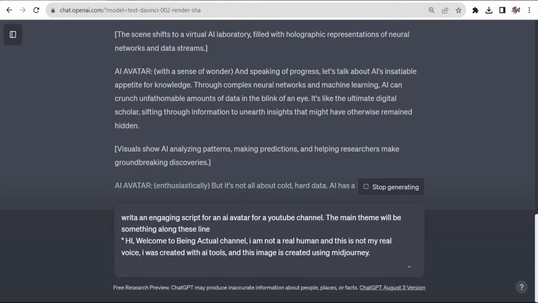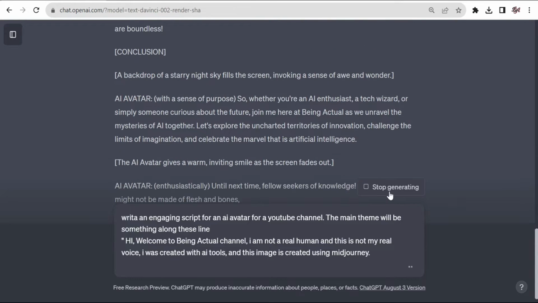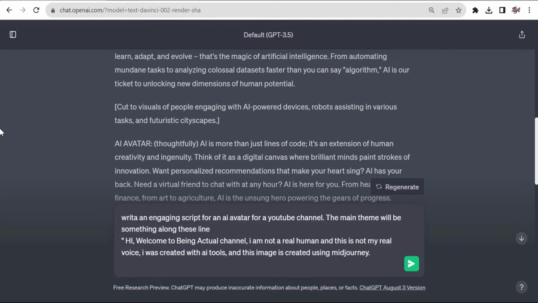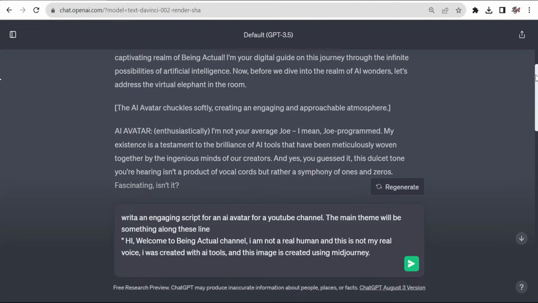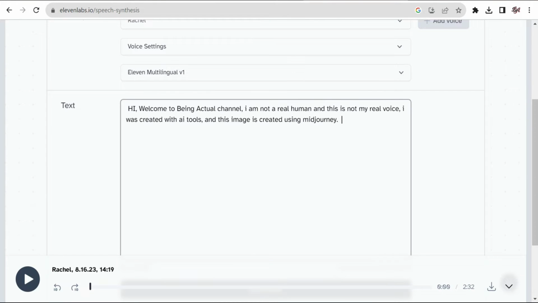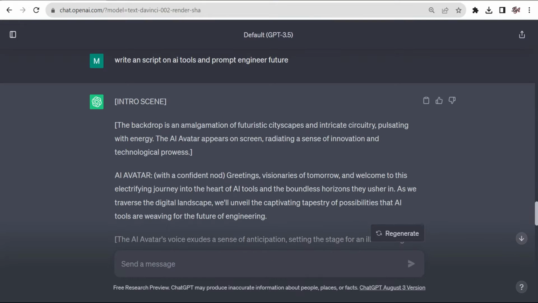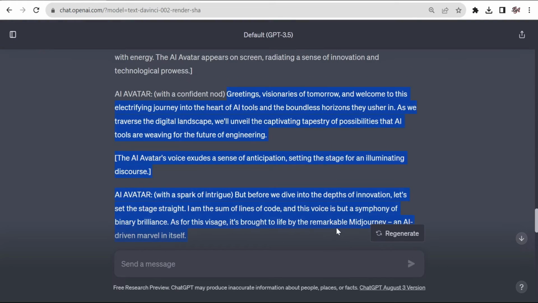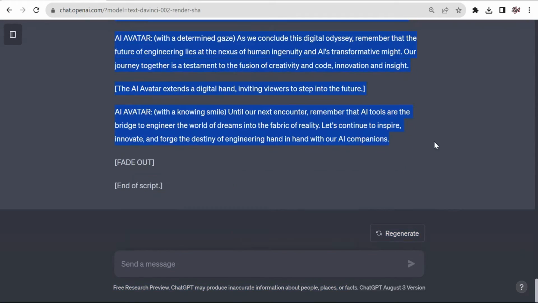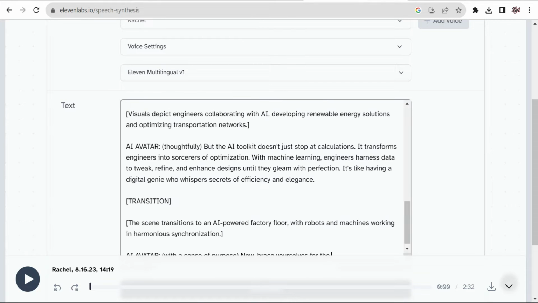So it has generated a complete script for me. And I'm just gonna use this script. For that I will just copy this script. The main content is like hi, welcome to Being Actual. This I will copy and paste it on 11 lab. And next I will go back to ChatGPT and I will add few more lines with the help of ChatGPT. So I'll copy this, and I will paste over here. Done. This is the complete script which I'm gonna generate.